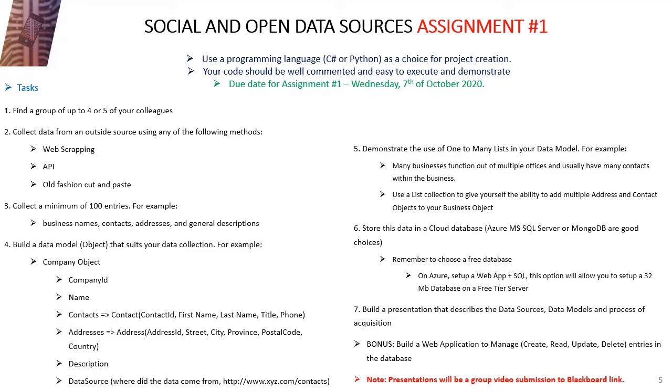We've built the data model, and we will demonstrate the one-to-many lists in our data model. We have stored this in a cloud database. We have used MongoDB for this, and our presentation will describe the data sources, data models, and the process of the acquisition. For the bonus, we've also built a web application to manage, create, read, update, and delete entries in a database.